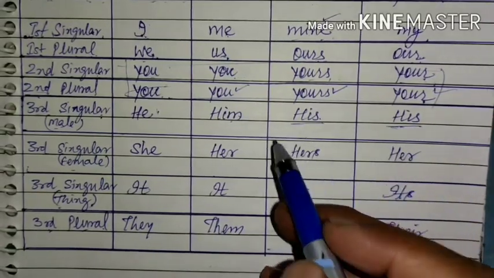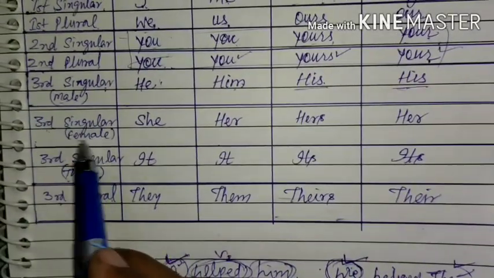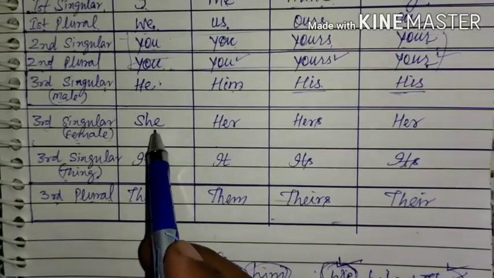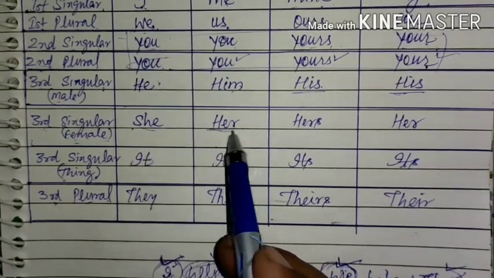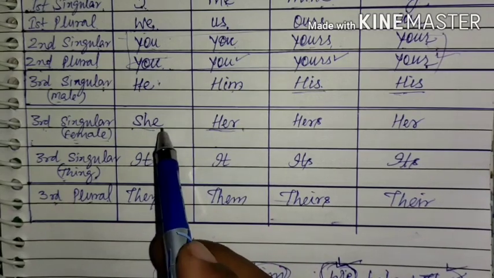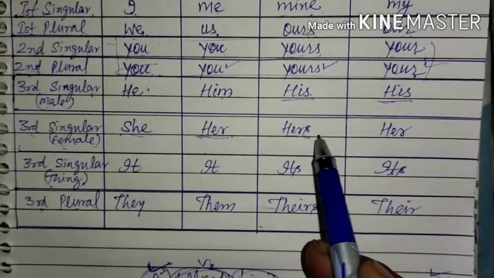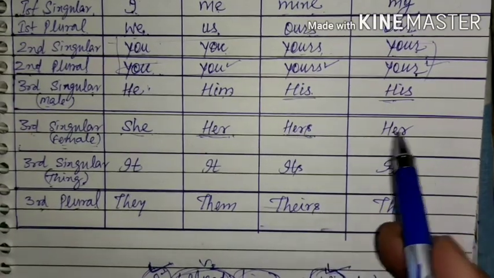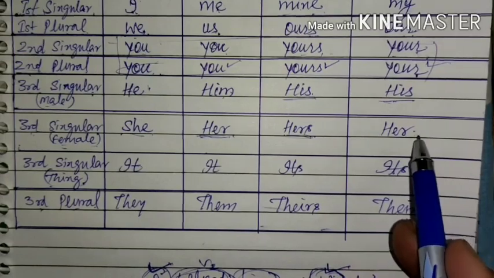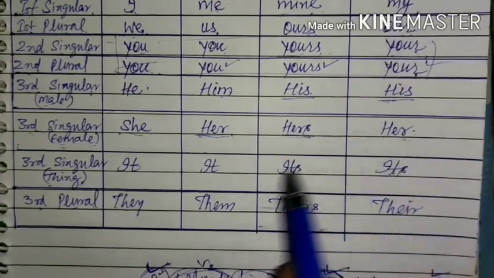This is his book, this book is his. Now third person singular female, she. Subjective case is she, objective case is her. She helped me, I helped her. Possessive pronoun is hers, this book is hers, and the possessive adjective case is her. This is her book.